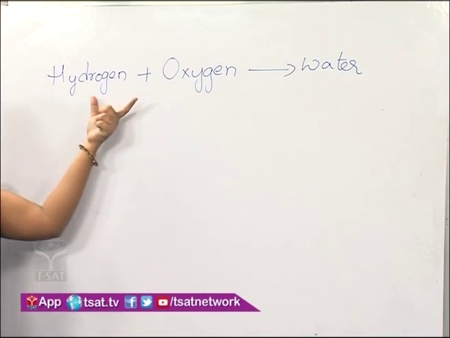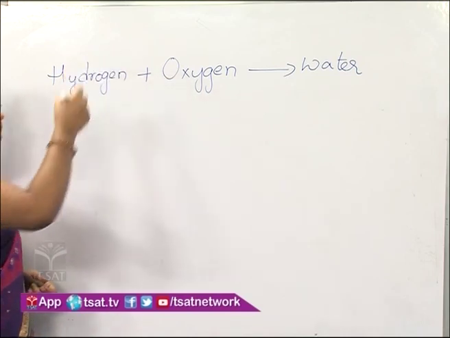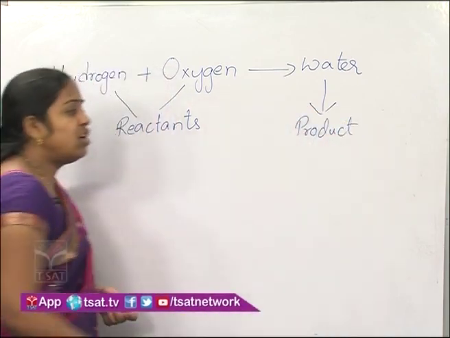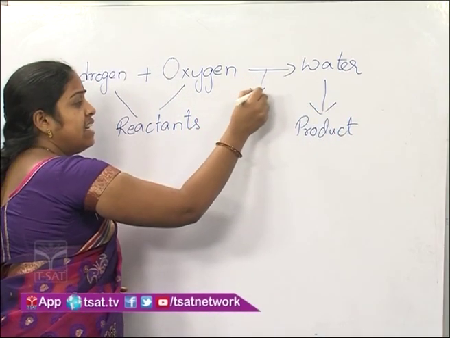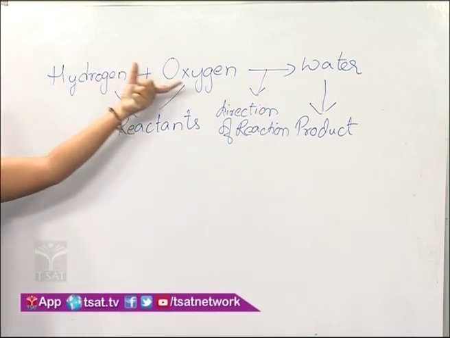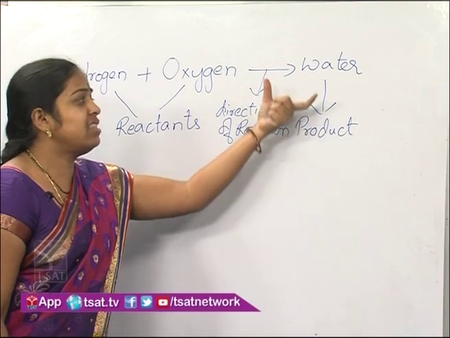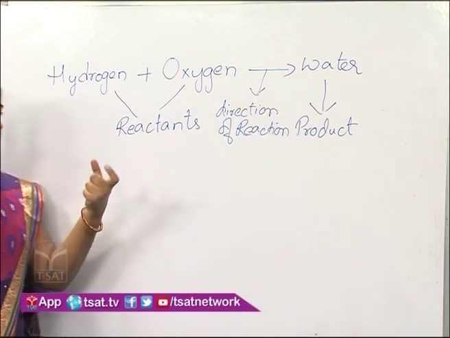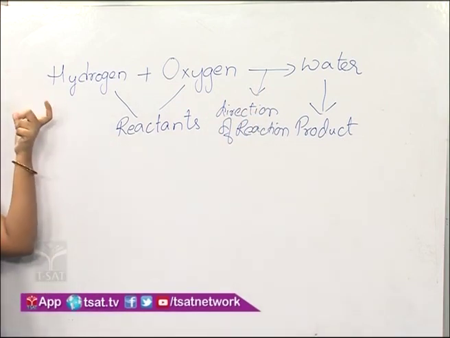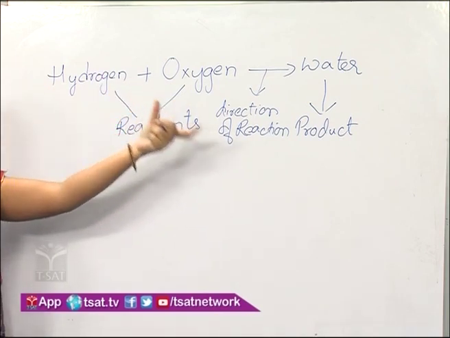This form of writing equation is called a word equation, and hydrogen and oxygen are called reactants. Water is a product, and the arrow specifies the direction of reaction. Here in this reaction, hydrogen and oxygen are combining, so they are called reactants, and they form a new substance, that is water, which is called the product. Now here the arrow gives us the direction of the reaction, so we can write the chemical reaction in short with the help of the names of the reactants and products.